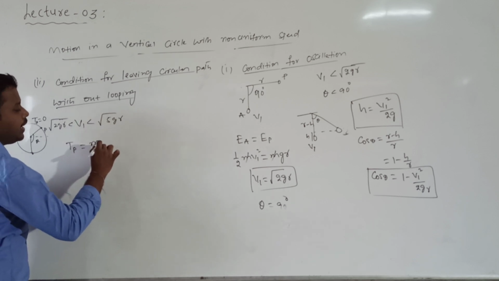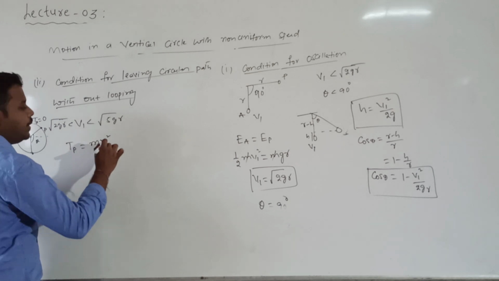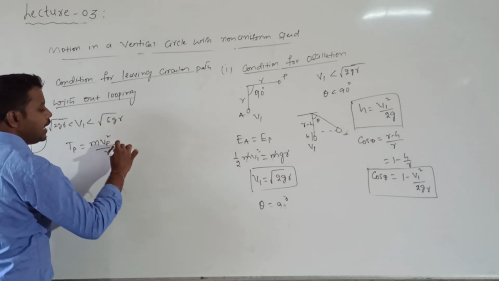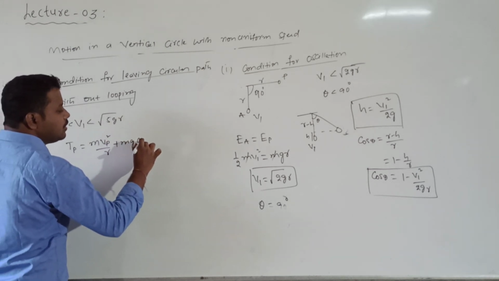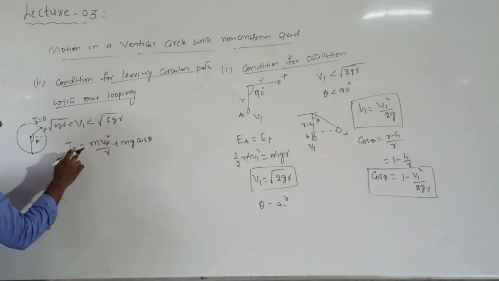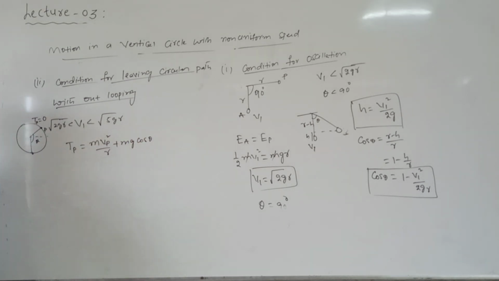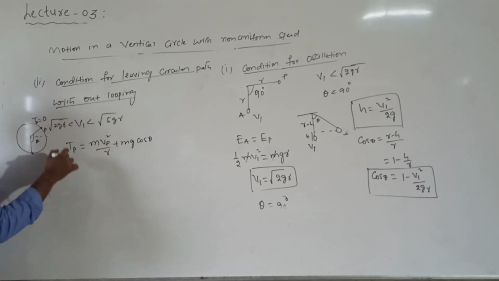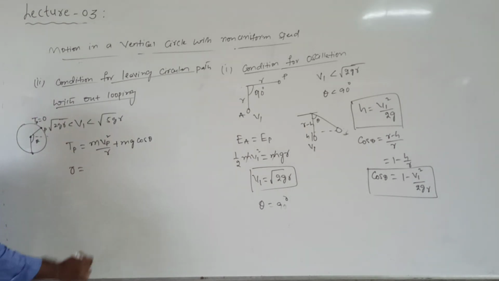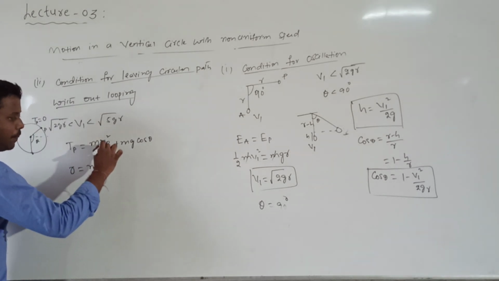Tension is given by m into vp square by r plus m into g into cos theta. We know this: at any arbitrary point p where the string makes an angle theta, the tension is m into vp square divided by r plus m into g into cos theta. In order to leave the circular loop, the condition is that tension should become 0. So m divided by r. What is the value of this vp?